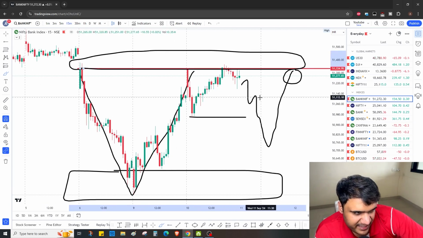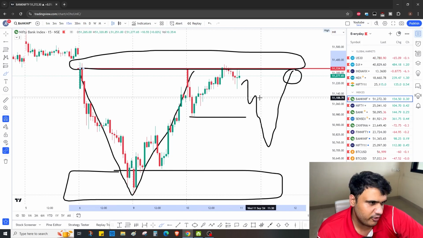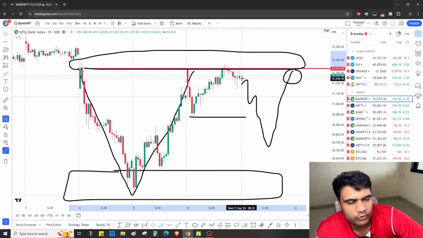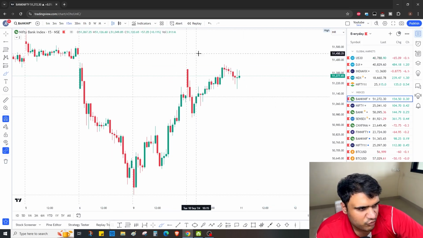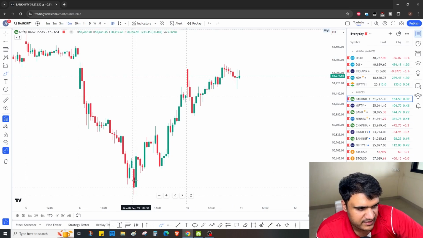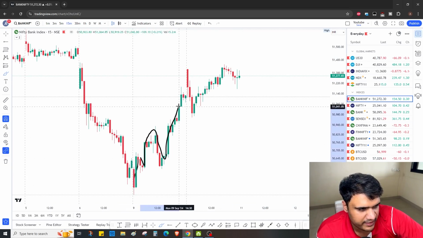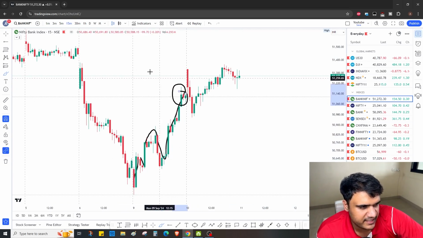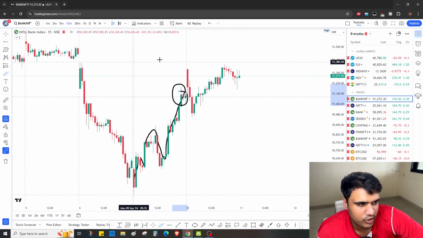Until it's in this range, I think strangles are very good. Okay, and if the range breaks, then we can only be in put selling positions. So why was today easy for us? See, we got this good higher high move throughout the day, right? Okay, so whenever you get such things, your put bias has to be a lot more than your call